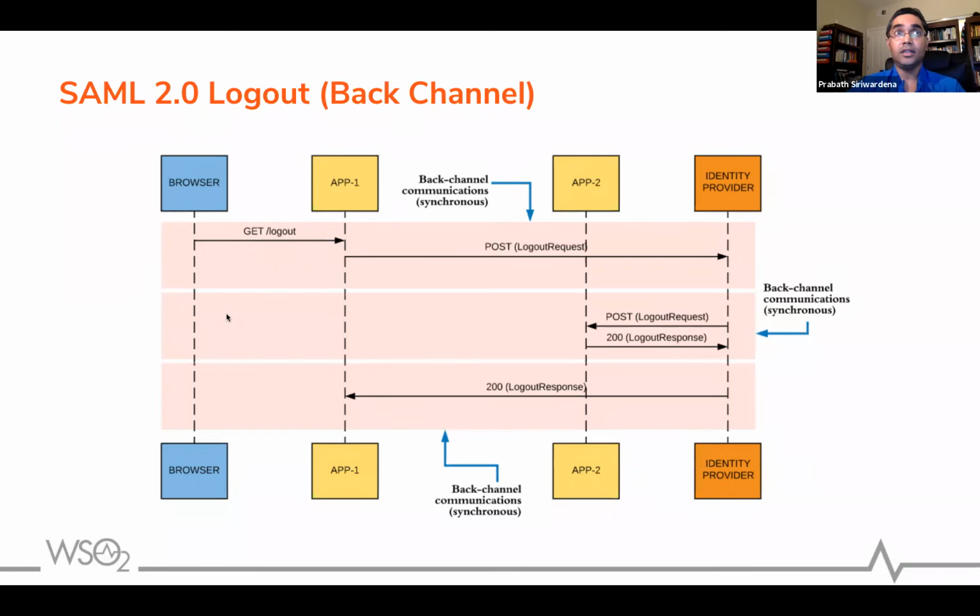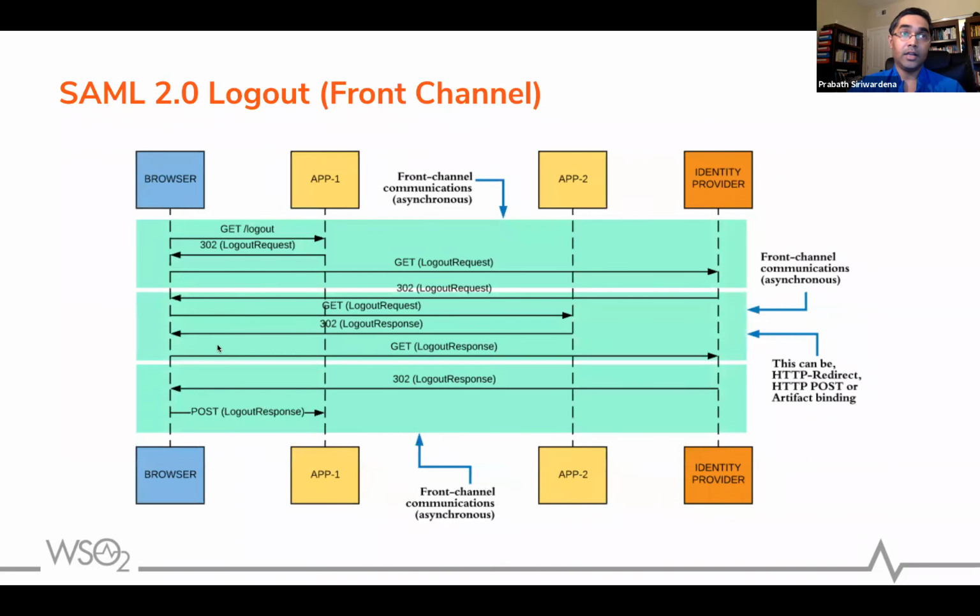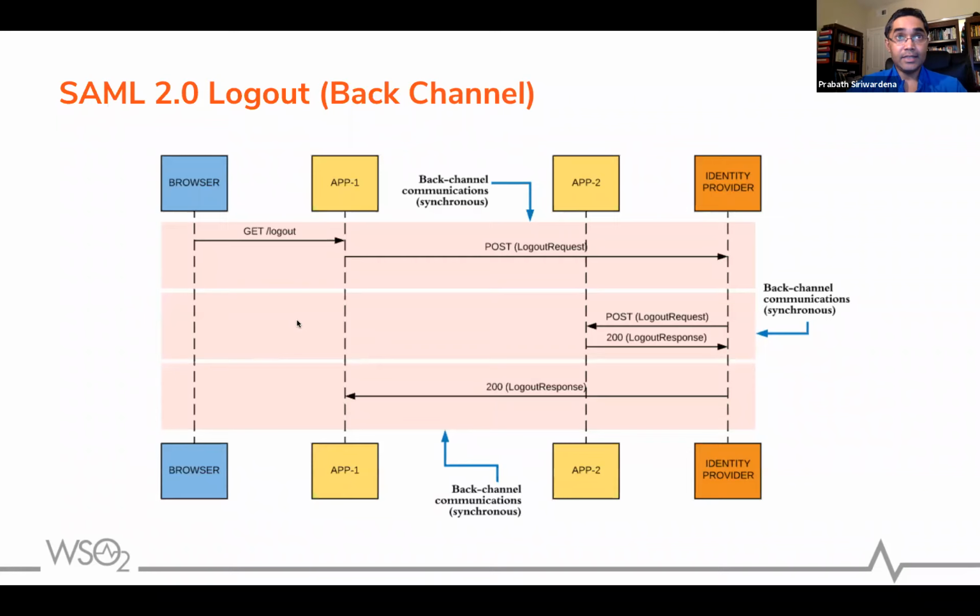What we see commonly is the first one, because the second one is very fragile. It can fail at any moment, and there's a high chance of failing. So this is also a possible pattern, but once again, every service provider has to have a session checker to invalidate its front channel session by looking at the back channel session.